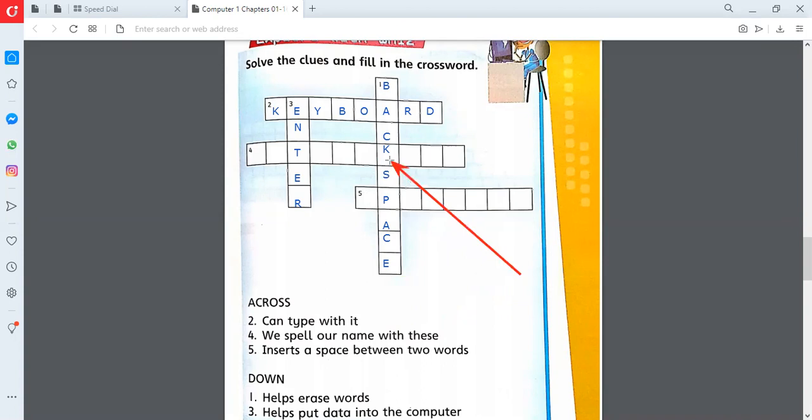Let me give you one more hint. It's K, E, Y, and S. What about this word? Let me give you one more hint. Let me write the key completely here. So these are keys. What about this? It is used to type our name.